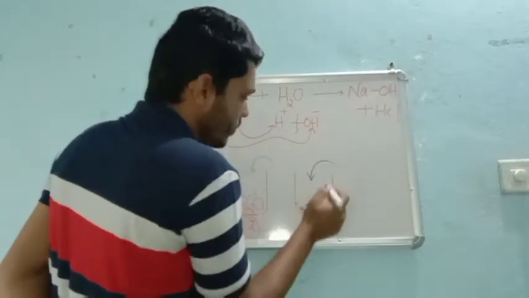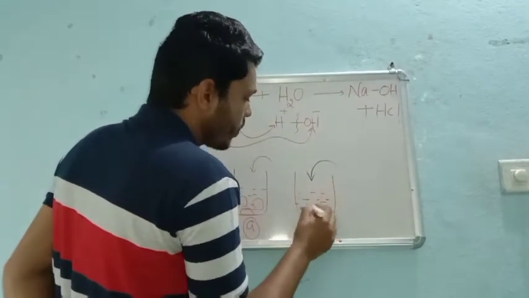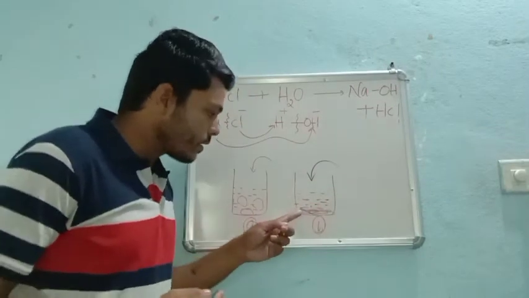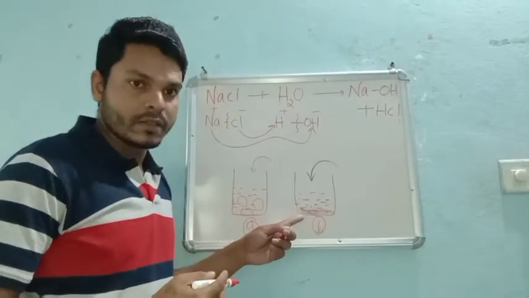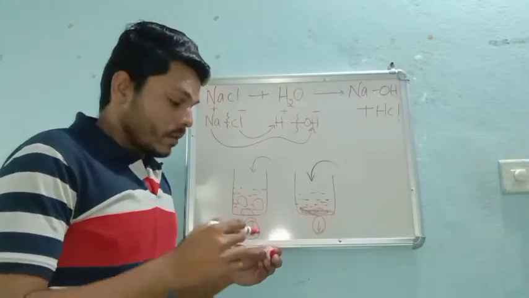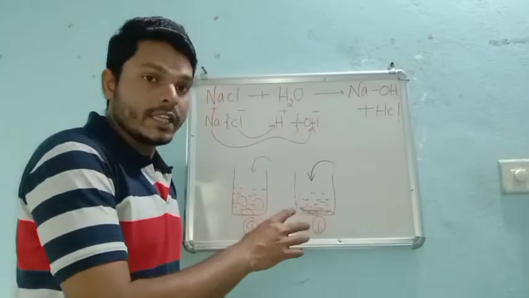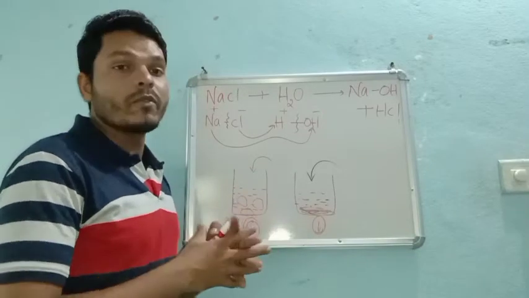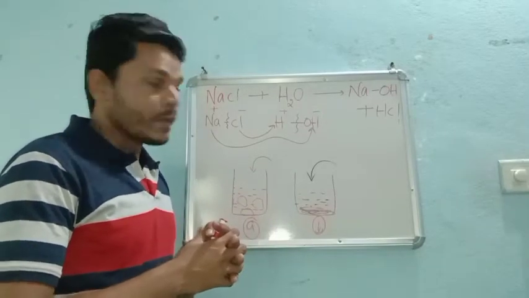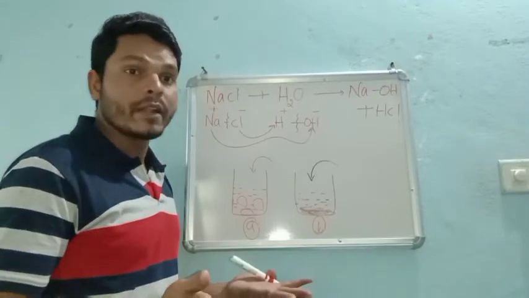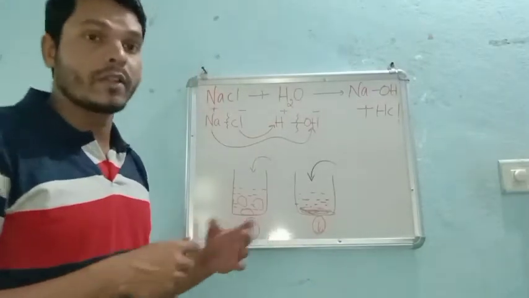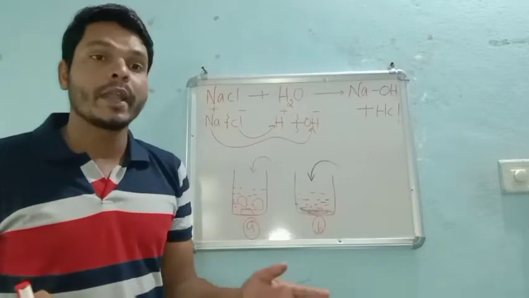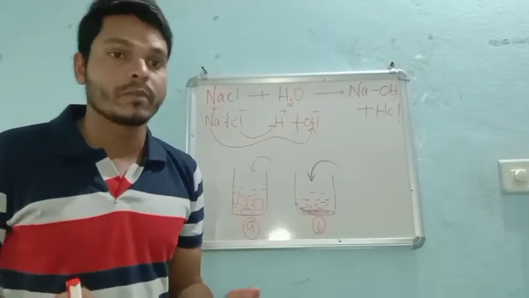Because these two types of product formation are taking place in this case, that's why this NaCl is completely combining with the water molecule, right? And now we cannot separate it. Once the reaction has taken place, we definitely cannot separate the NaCl from the water.